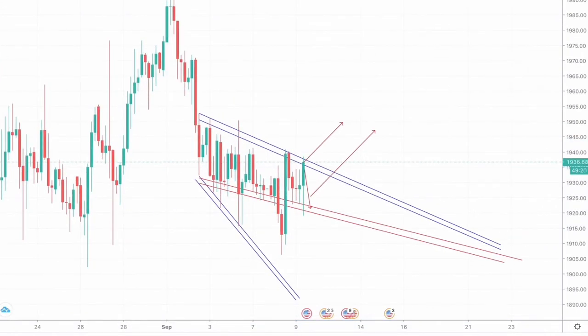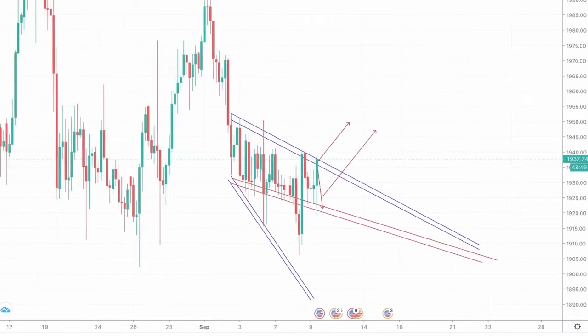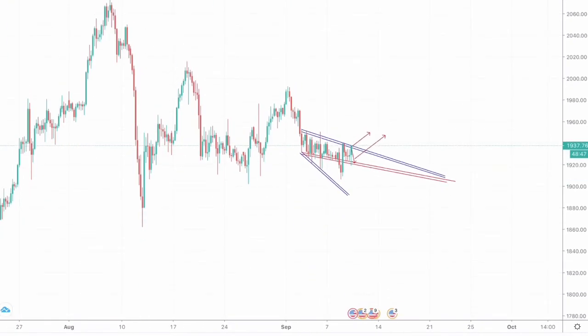Now the wedge reversal theory suggests in conclusion that we could experience bullish momentum entering the market if we see a breakthrough of the resistance of this wedge reversal pattern. Thus, if we see that the market closed above 1941, we can see a continuation of this particular bullish momentum which we have seen in the past.